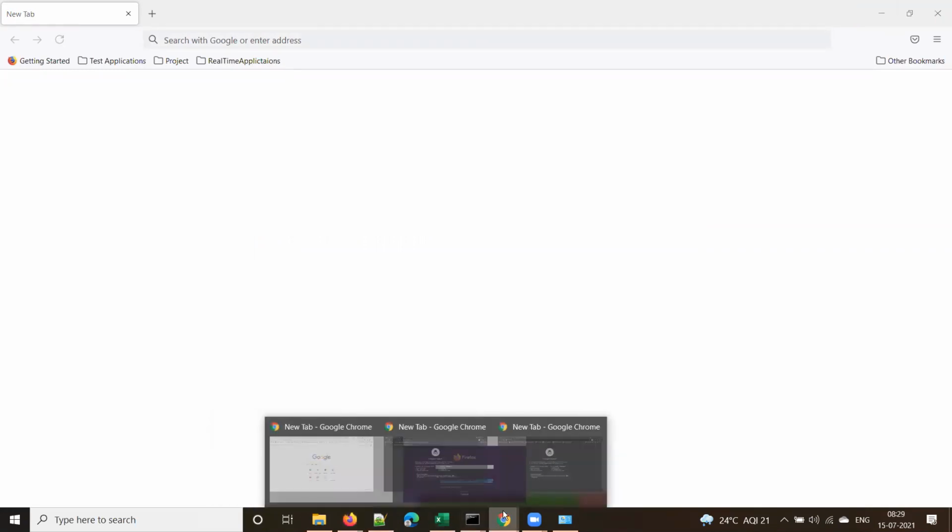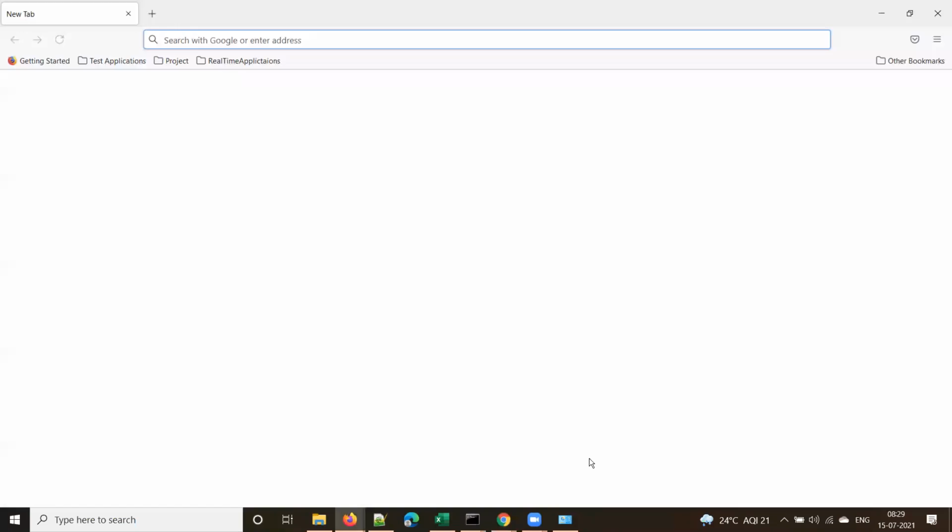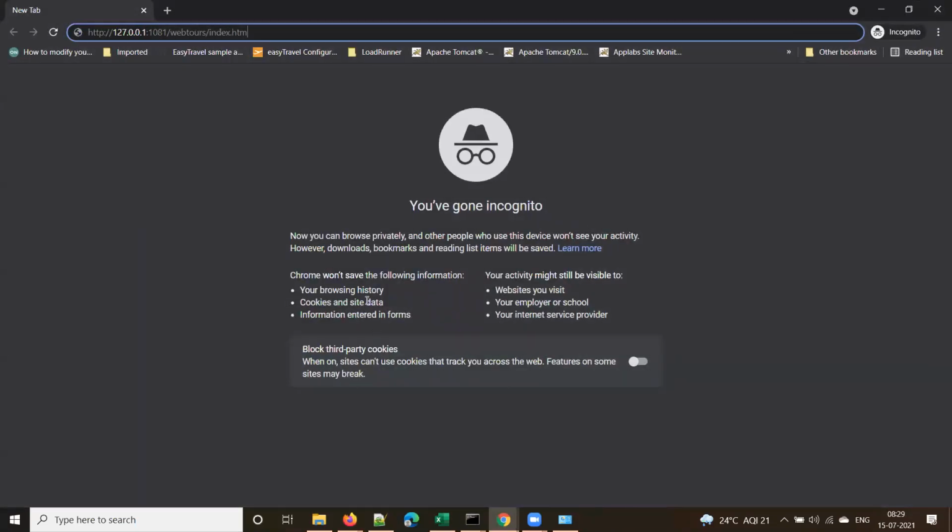Let me go to Chrome. As I said, browsing history will not be saved and no one can see that locally, but don't take it for granted. Don't visit any banned websites on your office laptops, because your employer can see that, or your internet service provider can see that. Your network team can still monitor that.